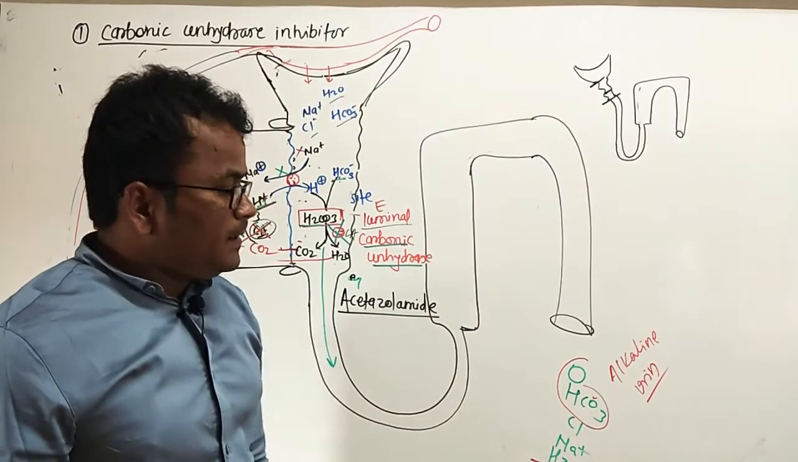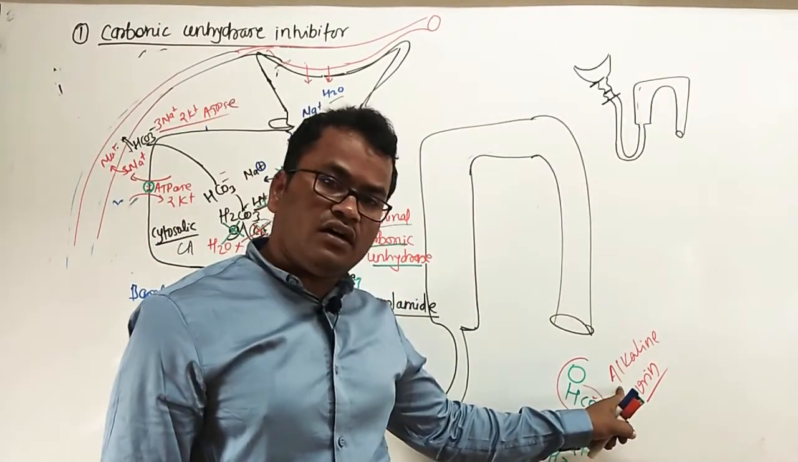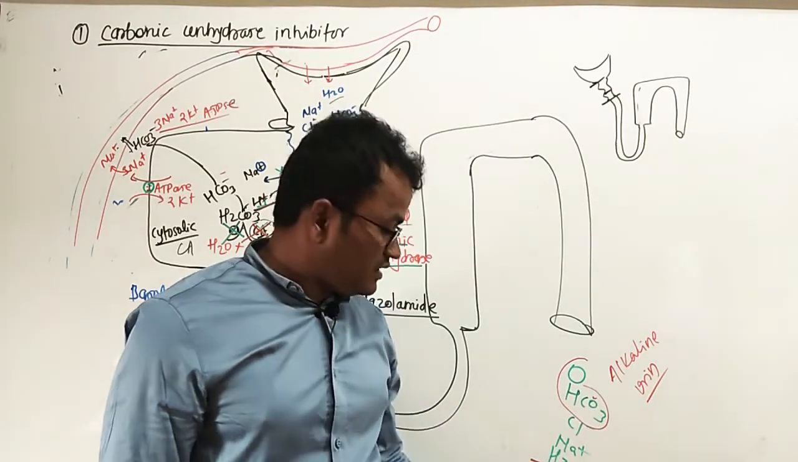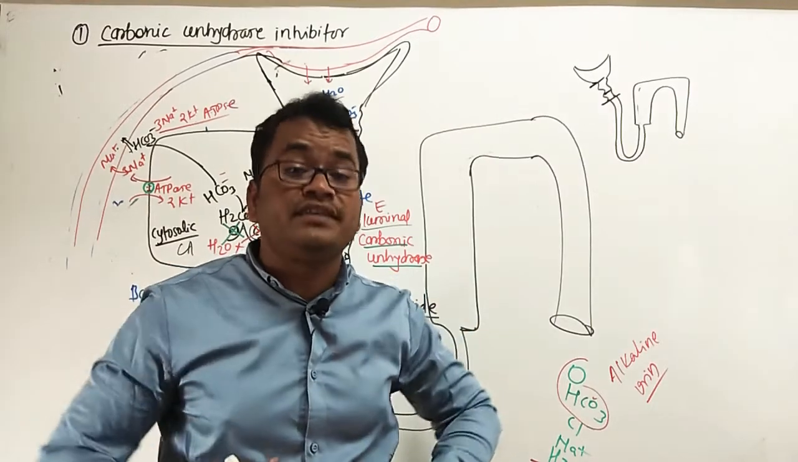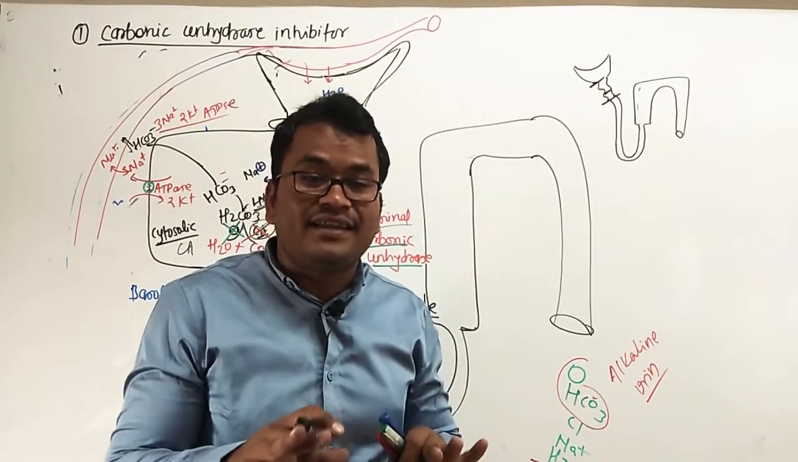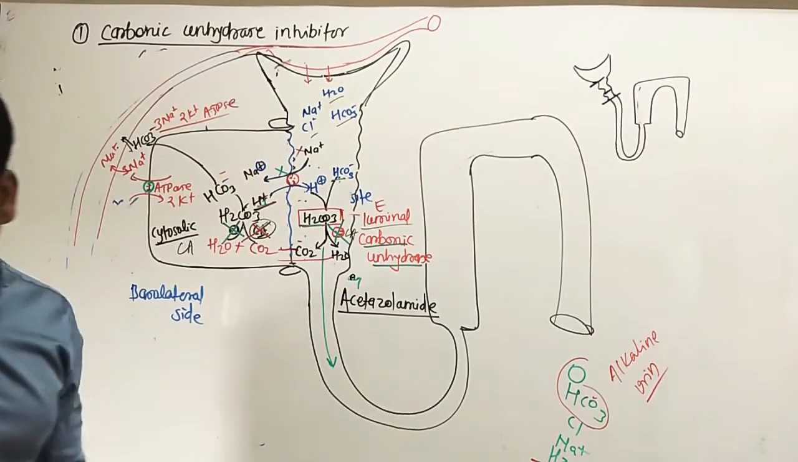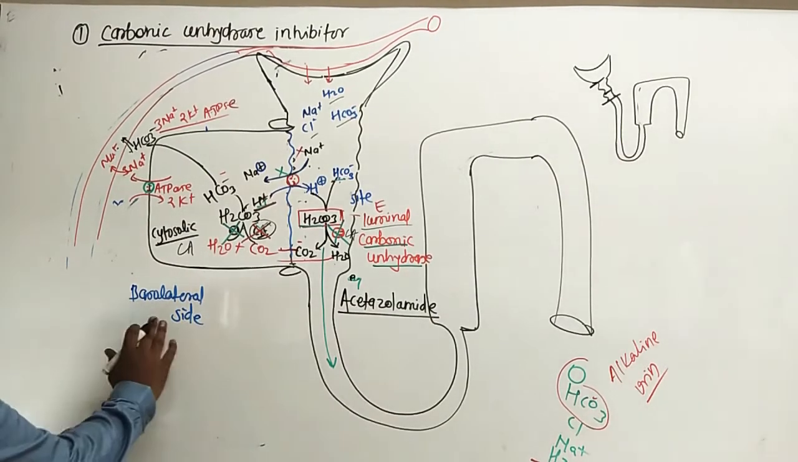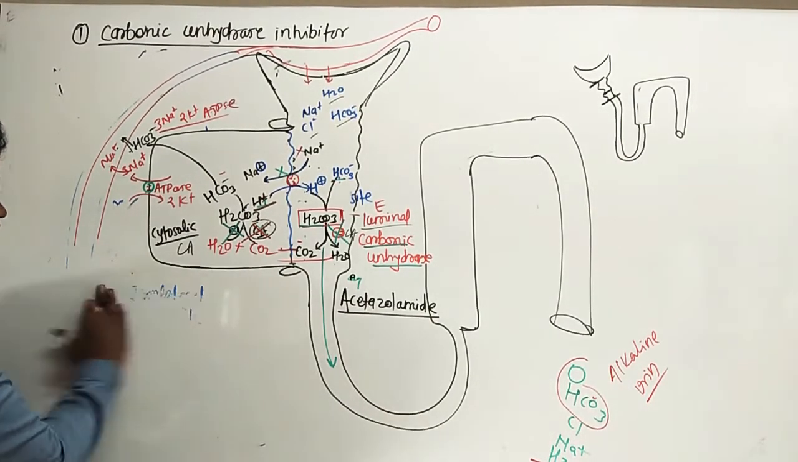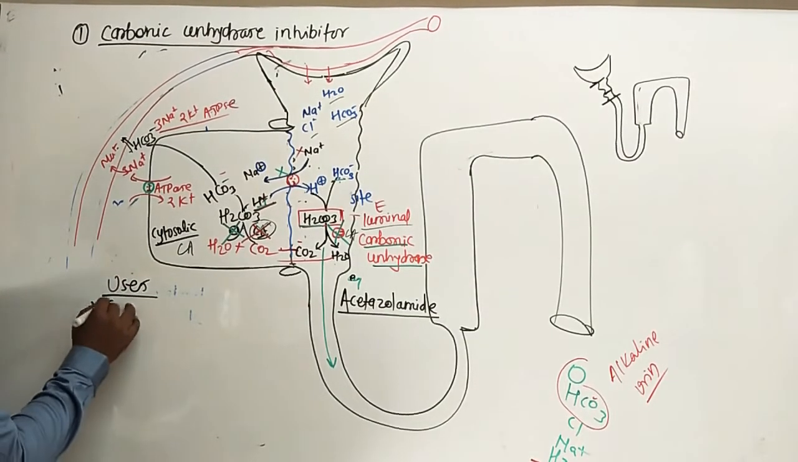If you increase urine production, in urine HCO3 minus will be increased, sodium will be increased, water will be increased. So ultimately blood pressure will be decreased because blood volume will be decreased. When blood volume decreases, blood pressure will decrease. Okay, so next point, uses of this carbonic anhydrase inhibitor. So the first use is glaucoma.